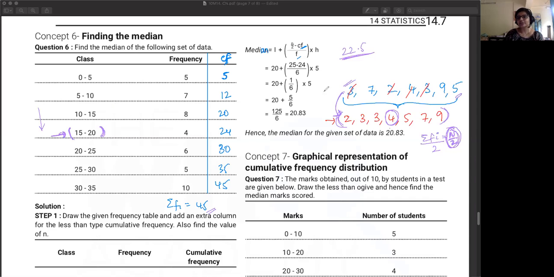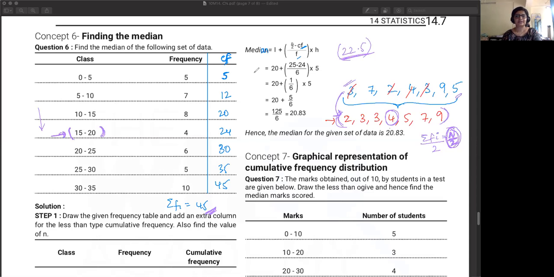So now your second step is to find out the observation which is at the n by 2 place. So if you have a total of 45 observations here, your center is lying at 22.5, right? So you need to find the observation which is in the 22nd place.